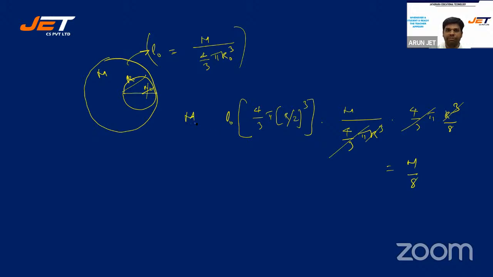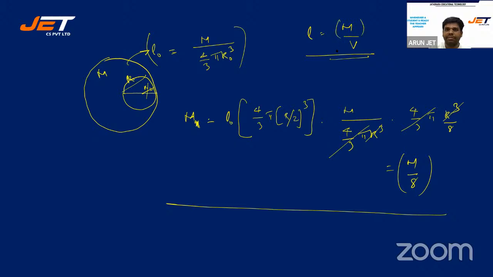So mass of this scooped out sphere of radius r by 2 is m by 8. So what did I do here? Basically, I have found out the density. From this density, I'm using the definition of density is equal to mass by volume and getting the mass from here of unknown volume. So known volume, unknown mass of a known volume, because density is what we know from initial mass. All right. So such calculations you will have to do.